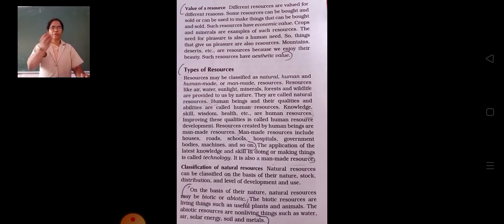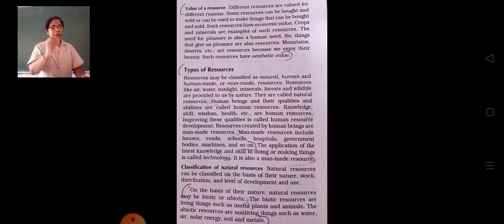And see next, aesthetic value based resources means the resources which give us pleasure, or the resources which give happiness to us are called aesthetic value based resources.